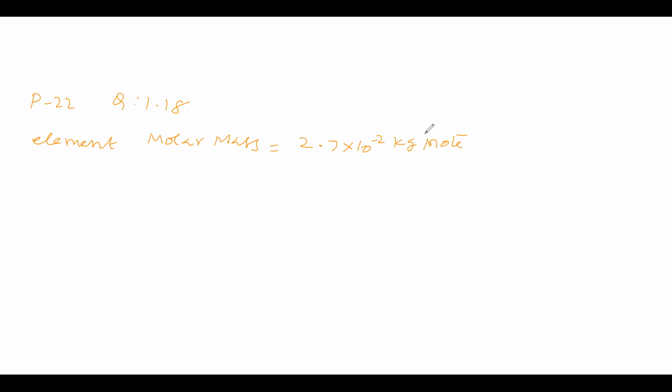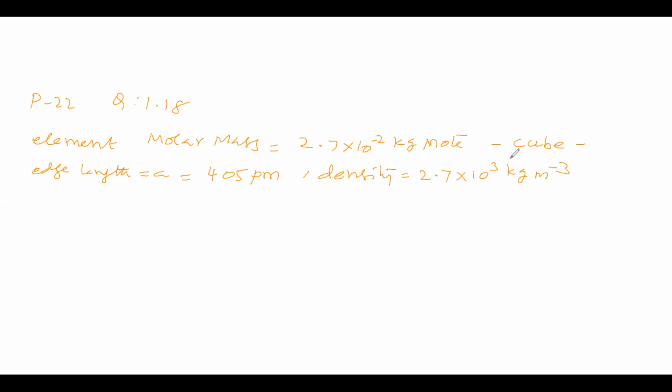It forms a cubic unit cell. Edge length is given as 405 picometer, and density is given as 2.7 into 10 to the power of 3 kilogram per meter cube.